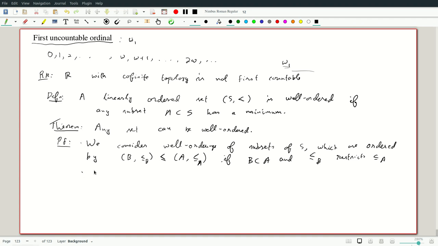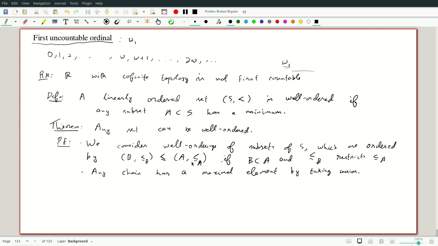Now any chain has a maximal element by taking the union. Again, in this video, I'm assuming that you have seen some proof using Zorn's lemma. For example, if you have seen the proof that every vector space has a basis, what you show is that the union of linearly independent sets is going to be linearly independent, because linear independence depends on finitely many elements. But a similar thing works here.